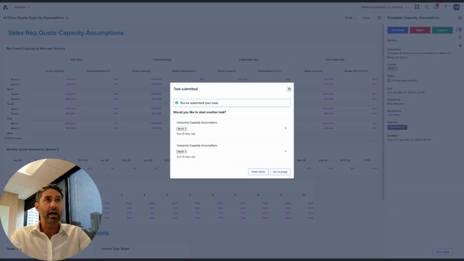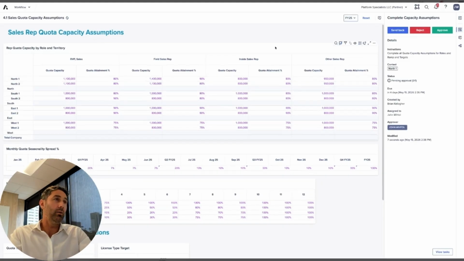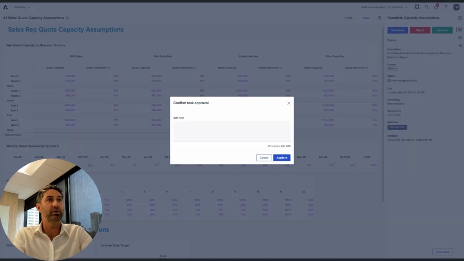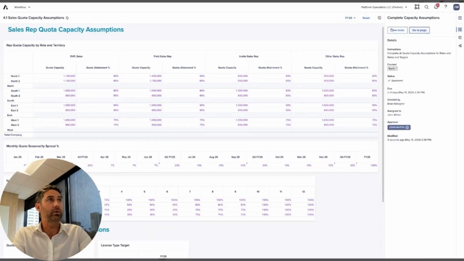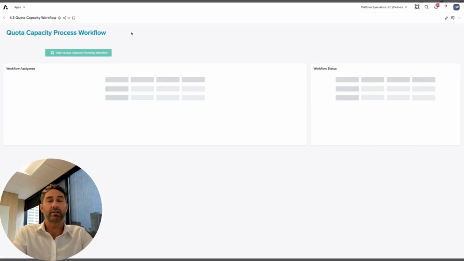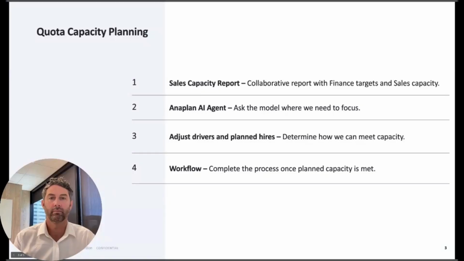And then the next person in the plan will have to either reject or approve. You can see here it went to the next person, which for purposes of the demo is me. So I'll go ahead and approve that. And then that will complete the process, where it then can go ahead and notify the stakeholders that the process is complete. So that concludes our quota capacity planning model minute.